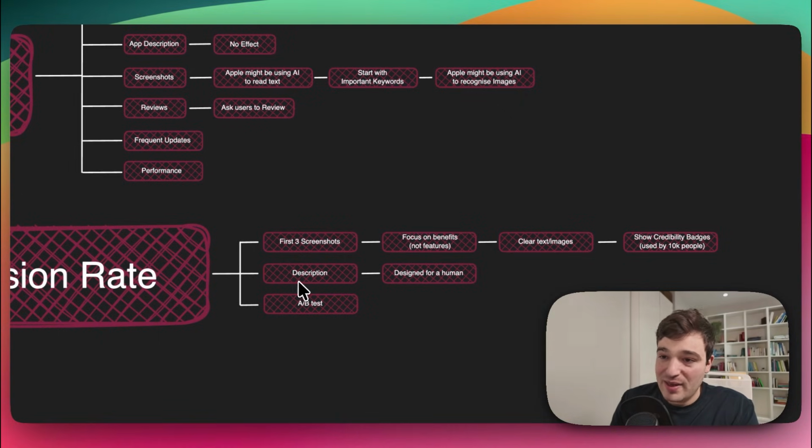The second element, the second factor, is the description. People don't read this a lot. It doesn't matter as much as the screenshots, but we should still design the description for the human, because the Apple algorithm doesn't read it anyway, so we should target it for the people downloading our app. And the third point, like most marketing when there's humans involved, we should do A/B testing because we don't know how humans will react to our marketing material.